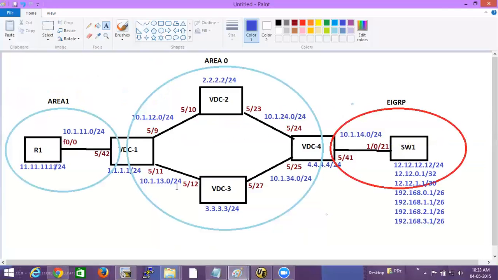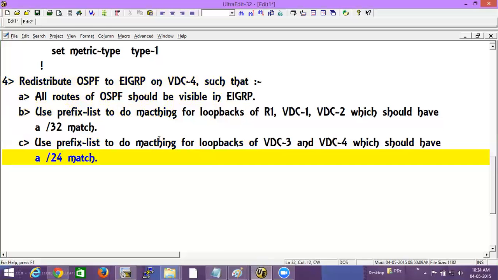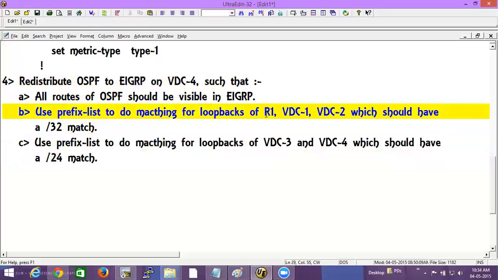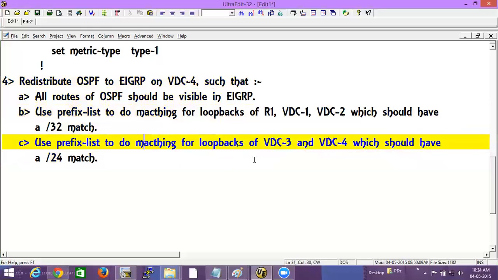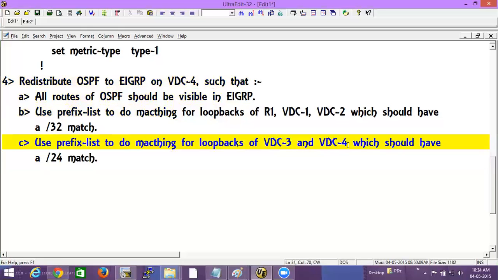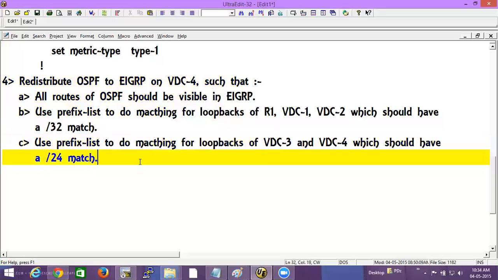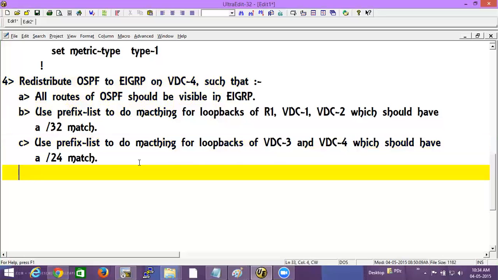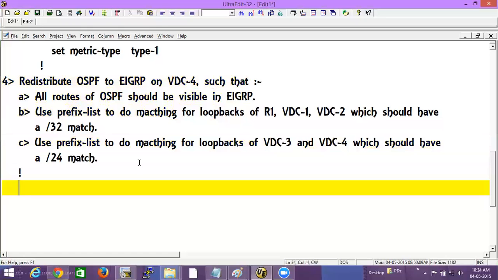Except for switch 1, all the devices are participating in OSPF, and the loopbacks that we have configured should be visible in EIGRP, but the condition is you have to use a prefix list that has a /32 match for the loopbacks of R1, VDC1 and VDC2, and a prefix list that has a /24 match for the loopbacks of VDC3 and VDC4. So help me out with this. How would I do this?